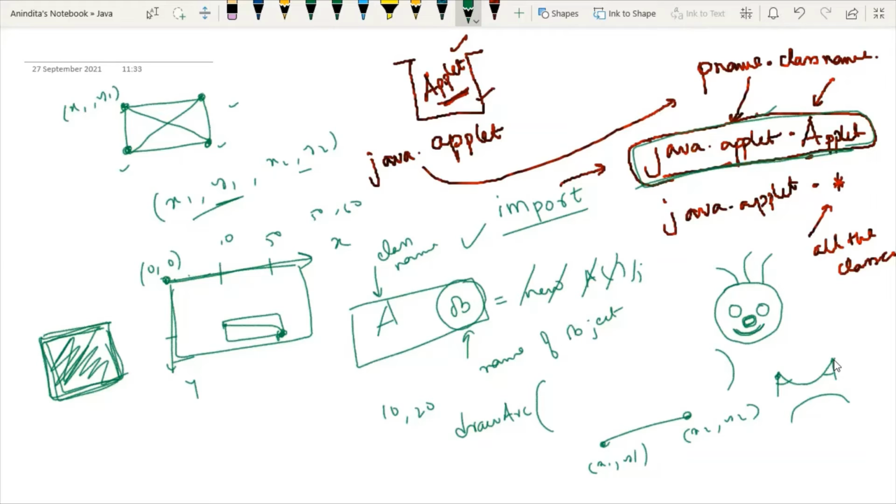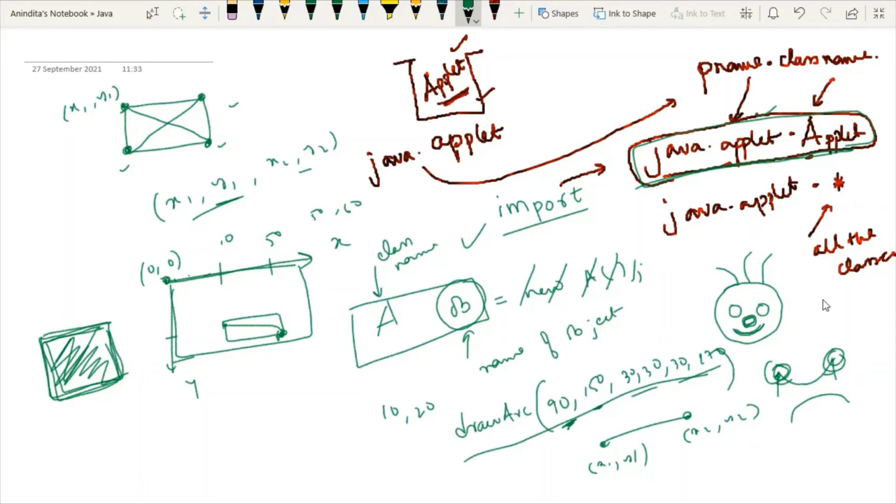At this point of time you can write it like this: 90, 150, 6 coordinates. 30, 30, 30, say 270 like this. These are the angles, starting and ending angles, and these are the x1 y1 and this is your x2 y2.